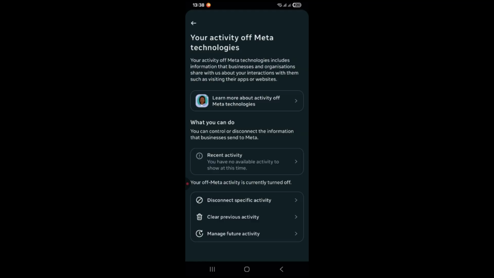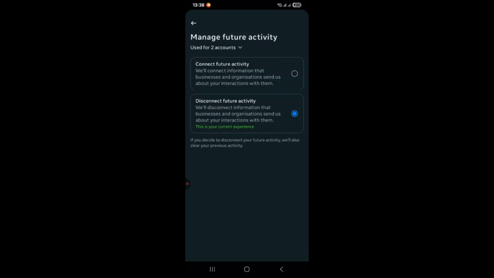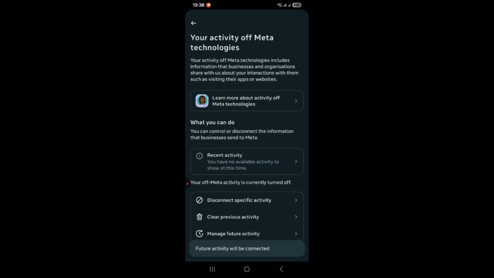So after that, click on manage future activity at the bottom. And here you need to click on this connect future activity and tap on this confirm. That's it, your future activity will be connected. So that's it. Now let's go to my PC and see if it works or not.